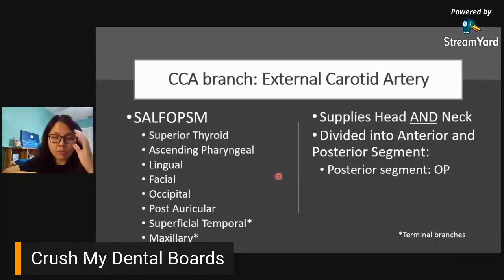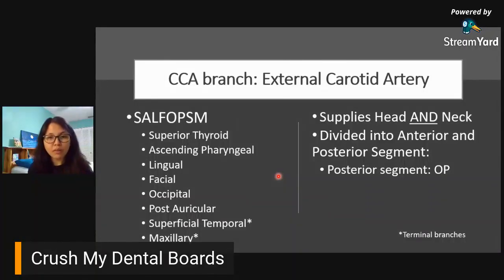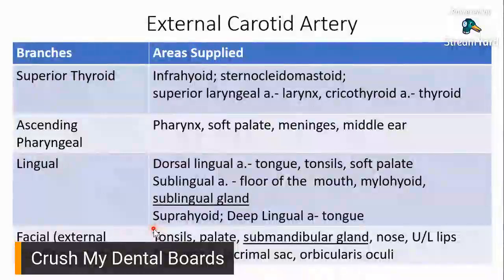So you have two posterior segments, and then the rest, they go front. Okay, so the maxillary and superficial temporal go straight, but go towards the front too. So dalawa lang tatandaan ninyong posterior segment, the O and the P. That's your occipital and your posterior auricular. Okay. Sabi ko sa inyo, it's a lot. But you guys should be good.